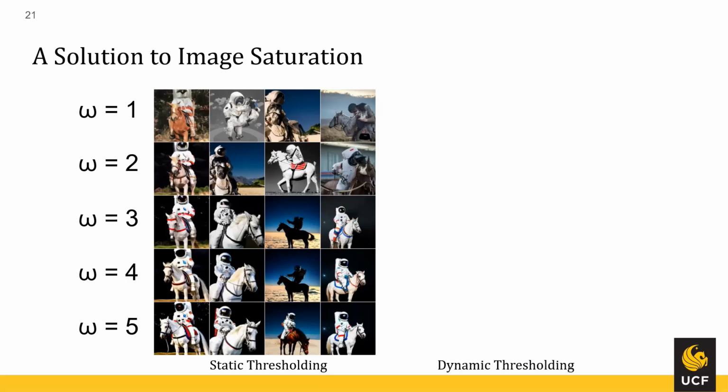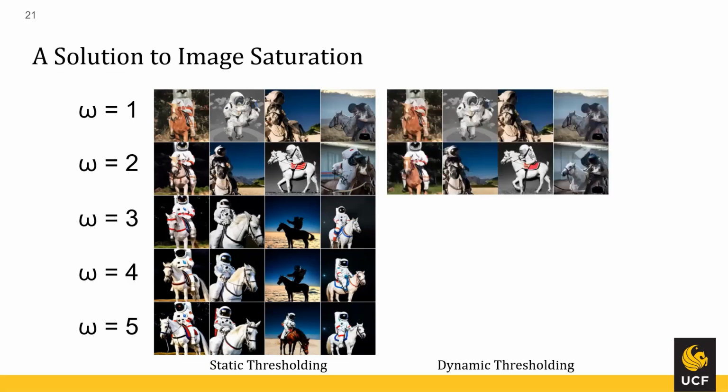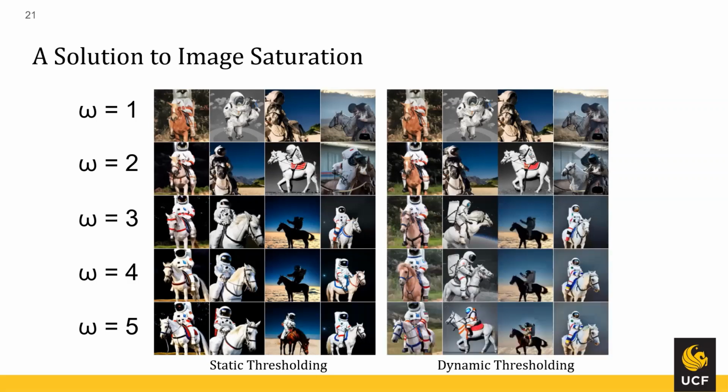Now let's look at dynamic thresholding. Just like static thresholding, dynamic thresholding at lower weights produces great images. And then even as we start to increase the guidance weights, the images are still great. There's no more saturation. We get the full background. We see stuff, we get some greenery and some skies. And we are still also getting the astronaut and his horse. So this is obviously a huge improvement over what we were getting before with no thresholding, where the images were going to black.